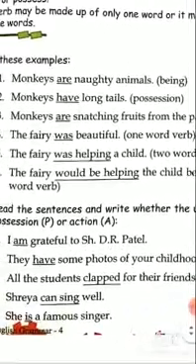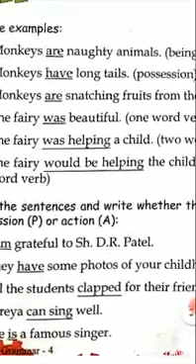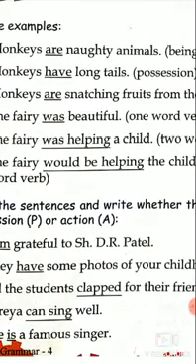Helping. Fairy was helping. The fairy would be helping the child because of her kind nature. In this, there are three verbs. Would be helping. And the verb helping shows action. Would be, they are the linking verbs to it.